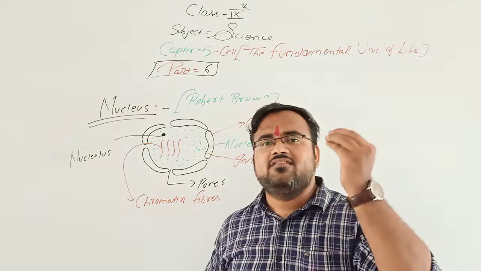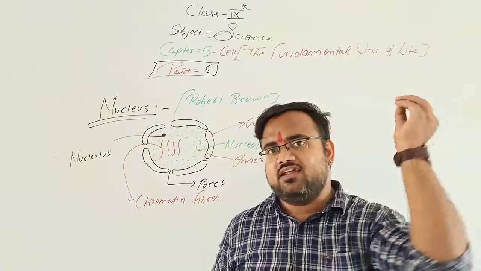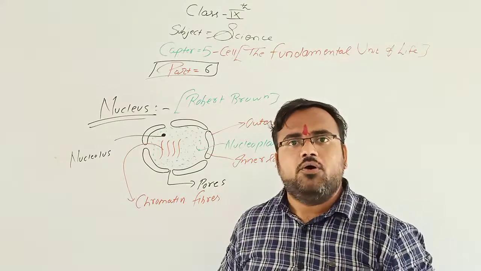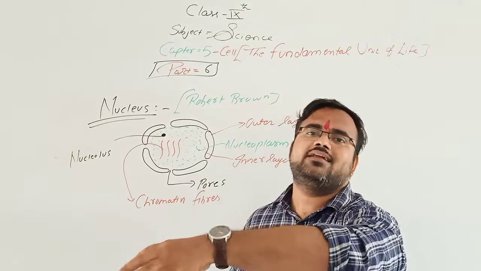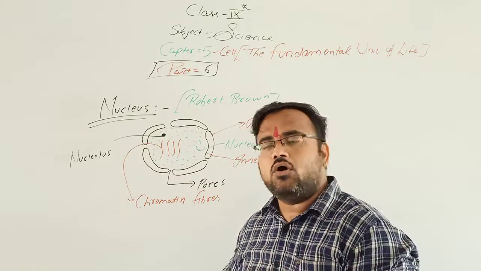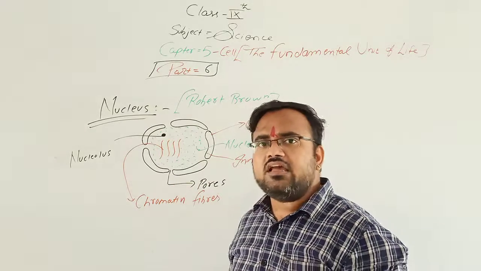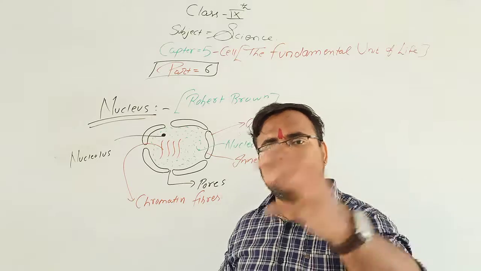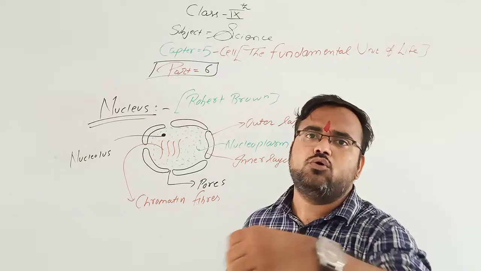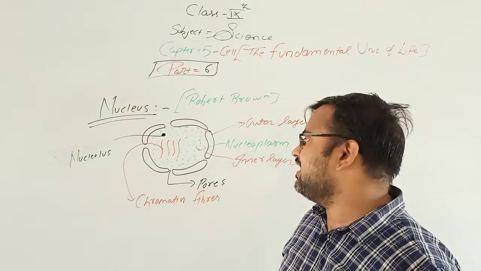Material which is important for the nucleus can be transferred into the nucleus, and some material can be transferred out of the nucleus. Therefore, these pores are present.